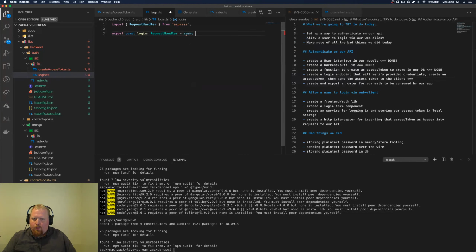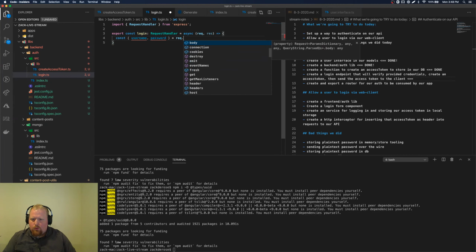Equals, we'll make this async with the request and a response. Okay, so we are going to assume we're doing bad stuff and assume we're passing the password, just plain text from the body for today. So we're going to make this equal to the request body.